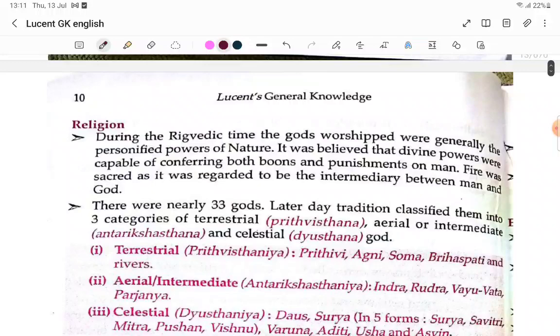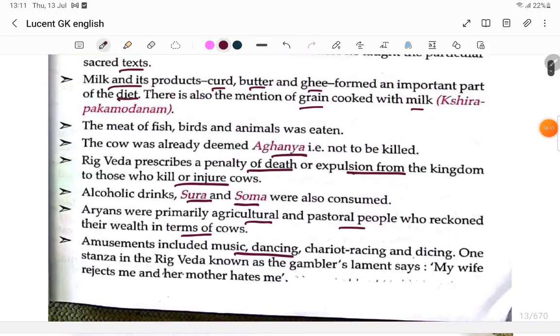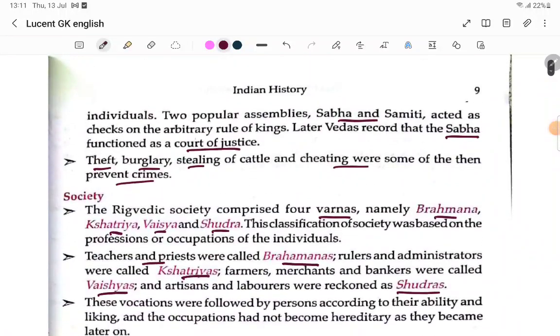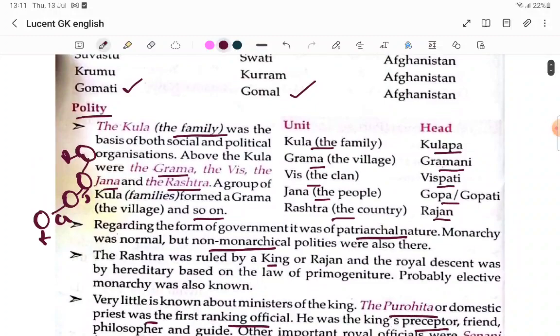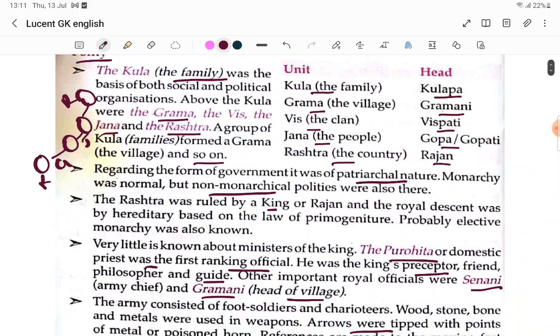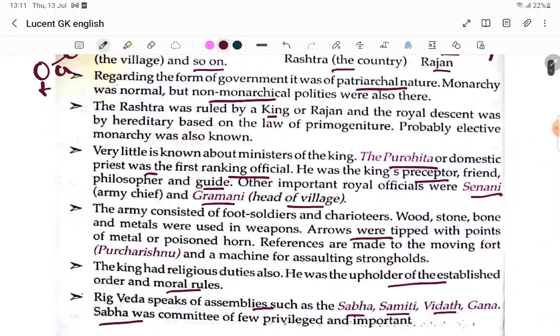Religion. So now we see their polity and society. In their polity, we see the Kula, after that Grama, after that Vis, after that Jana, after that Rajan. And who is the head of all this? After that, who will rule whom?